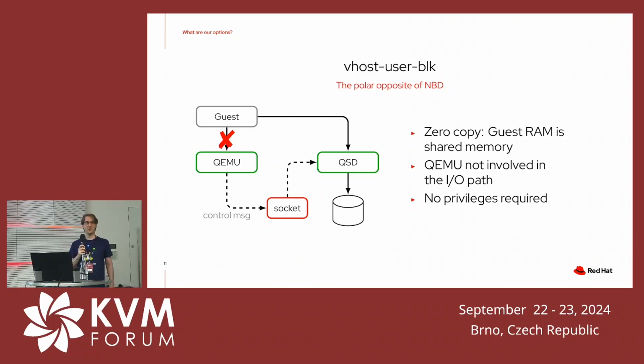So what you do is you share memory between a guest, like the guest RAM, and give QSD, the external storage daemon, direct access to that. It also doesn't require privileges. You just have shared memory. You need a Unix domain socket again to communicate between QEMU and QSD to set everything up and to share the memory.